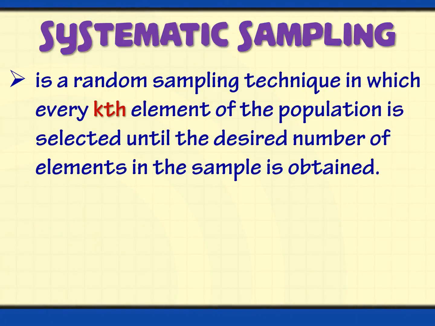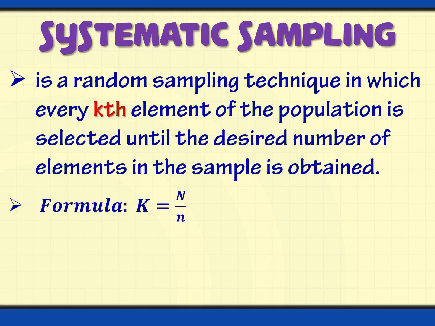Okay, next we have the systematic sampling. It is a random sampling technique in which every kth or nth element of the population is selected until the desired number of elements in the sample is obtained. So for example, again, a list of grade 11 students, and then you only need 20 or 30 students. Either you form them in a line, or you have a list of those names, and then you use this formula in finding the number of samples.